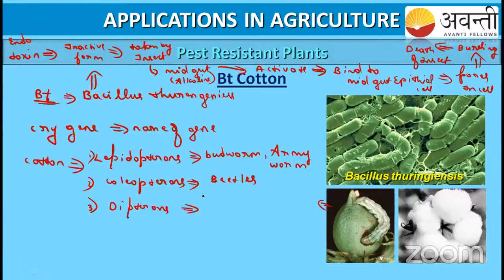Dipterans. Can you tell me an example of dipterans, student? It is very easy. Which things come under the dipterans? Our mosquito comes under the dipterans, and also flies, house flies. All these come under the dipterans. So the cotton is mainly damaged by these types of insects: lepidopterans, coleopterans and dipterans.